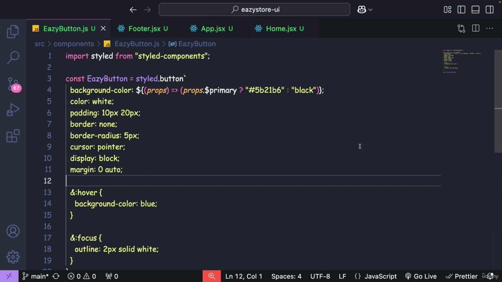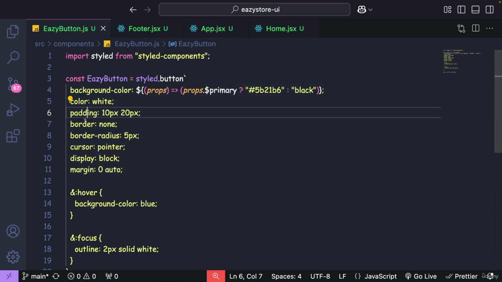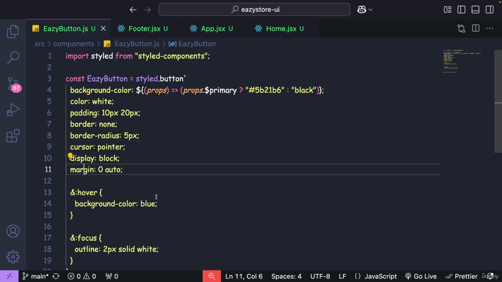Writing CSS from scratch is always a pain point for developers from day one. For example, to style my button, I have to write all this code using CSS native properties like background color, padding, border radius, cursor, display, margin, hover, focus. Oh my god, this list will be even longer in real projects. In real applications, you will see developers writing thousands of lines of styling code for a single component alone.